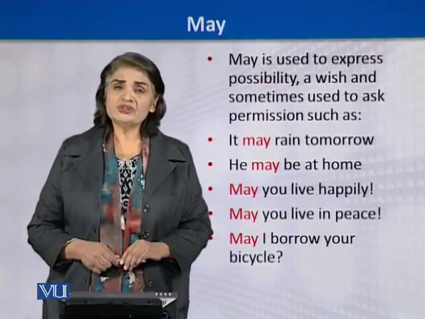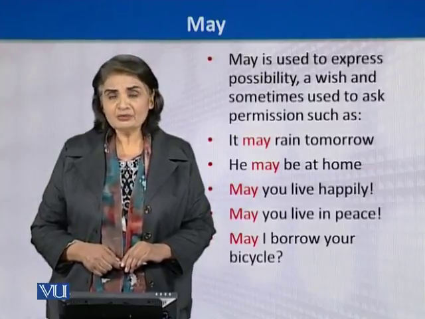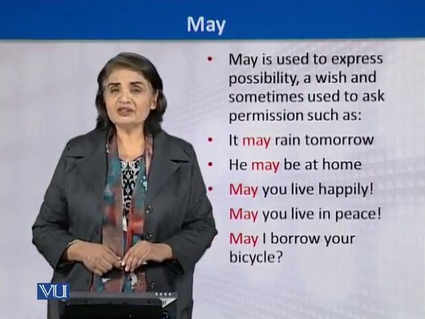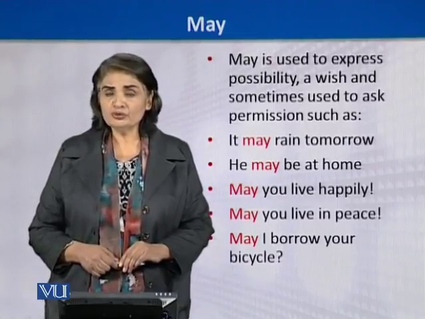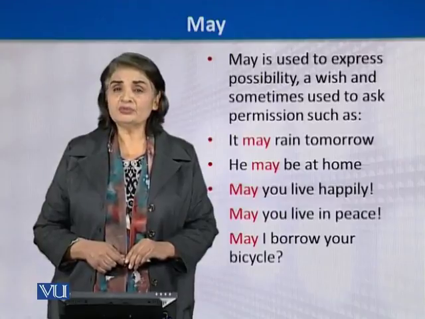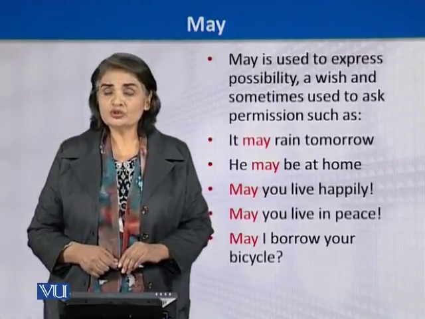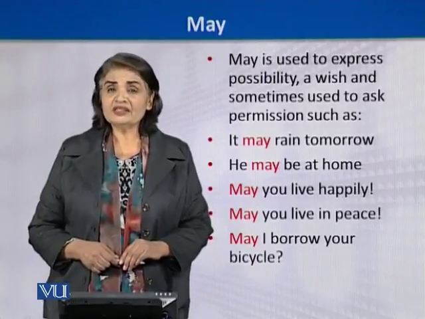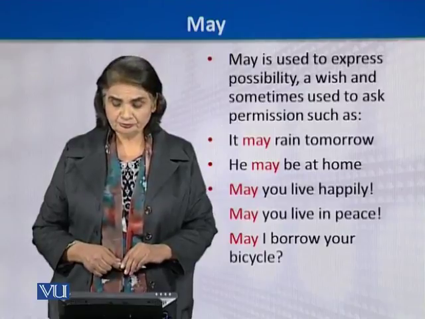So when we are using may, we also become conscious that there is some element of possibility and probability there. May I do this work for you? This is again permission, but at the same time it is also signifying whether there is a possibility of me doing your work.